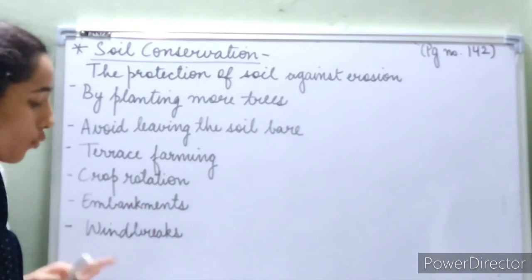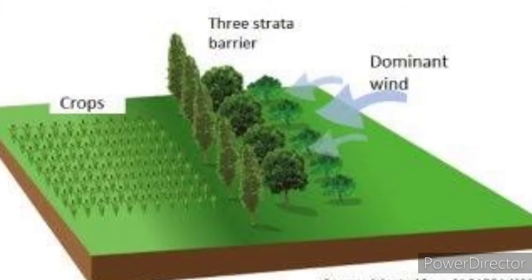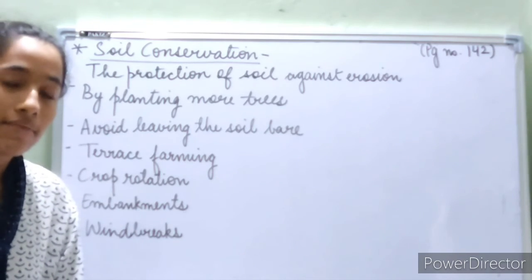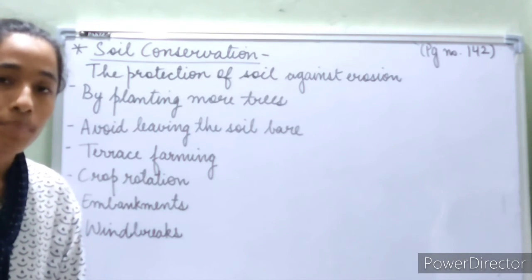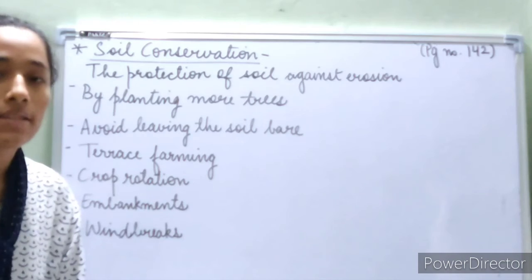And one more thing is windbreaks. What are windbreaks? Windbreaks are when huge grass, tall trees or tall plants are sown on the side of a water body. Rows of tall, dense trees are grown at the river side, on the edges of agricultural fields or on the edges of the water bodies near these fields, so that the wind does not come along into the fields, and it does not carry away the soil.